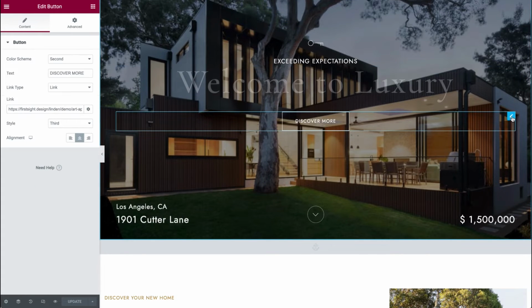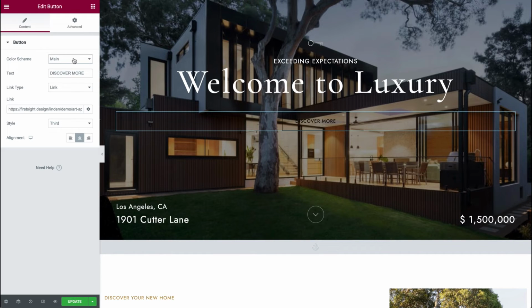Also, we have here a button. Let's see what we can change. We can change the color scheme, whether to use a main or second. We can change the text that appears on the button, "Discover more" in our case, and we can choose whether we want users to open a link provided here, a page.